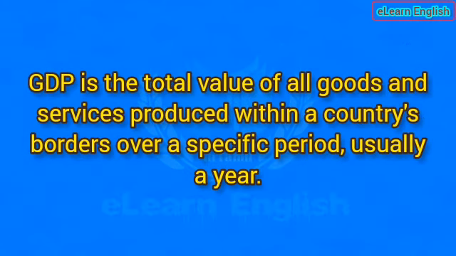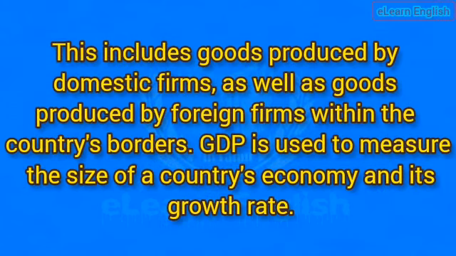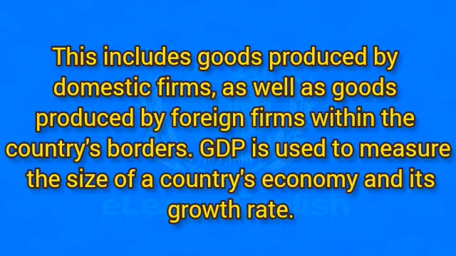GDP is the total value of all goods and services produced within a country's borders over a specific period, usually a year. This includes goods produced by domestic firms, as well as goods produced by foreign firms within the country's borders. GDP is used to measure the size of a country's economy and its growth rate.